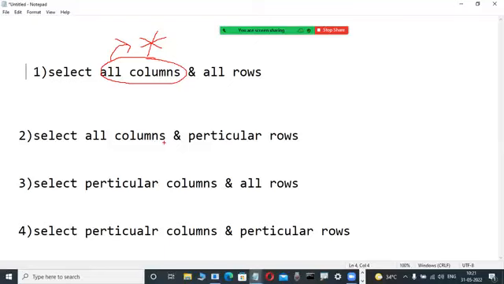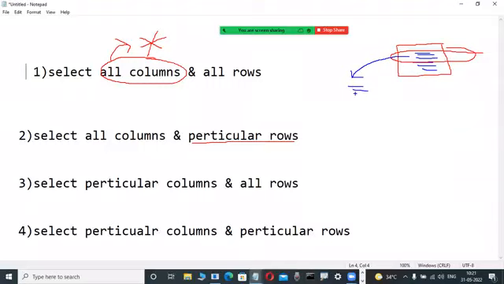All columns only. But why rows are selected, I will tell you. All columns means star. Okay, fine. Again, particular rows means today we are writing a beautiful concept only. Suppose this is a table, and in this table 5 rows are there, for example 1, 2, 3, 4, 5. Now only these 3 rows I want to retrieve, I want to fetch.